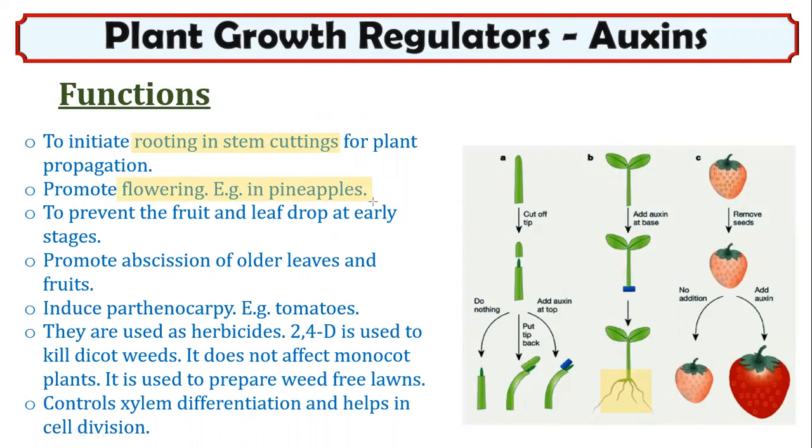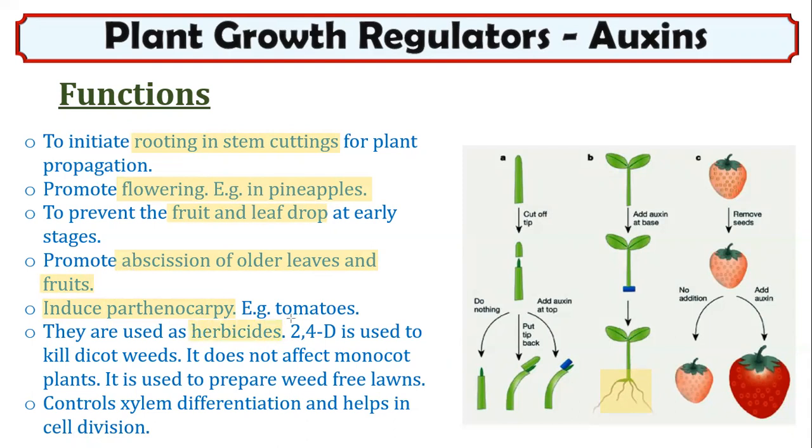After that, it prevents fruit and leaf drop at early stages. At early stages of the plant, fruit and leaf drop is prevented by auxins. And it promotes abscission of older leaves and fruits. When an aged leaf or fruit is present, it promotes abscission, that is the falling of such older leaves and fruits. It induces parthenocarpy, for example in tomatoes, and can be used as a herbicide.